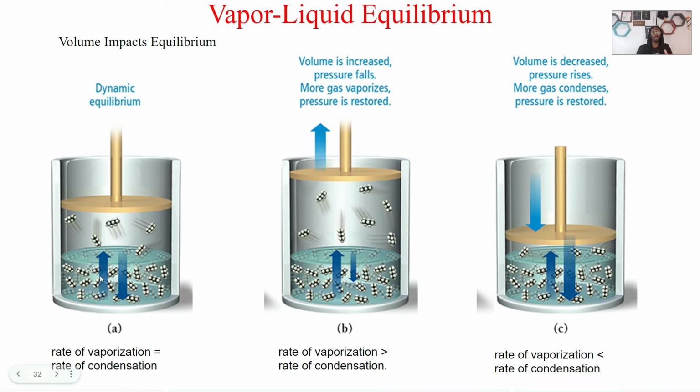So right now, this is telling me that in this chamber we've got our liquid and our gas particles going on right here. And because we're in dynamic equilibrium, our rate of vaporization is going to be the same as our rate of condensation.